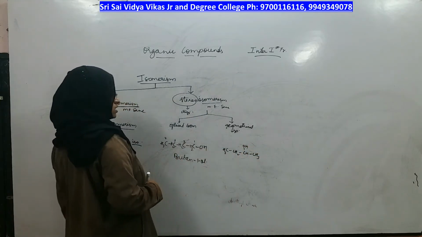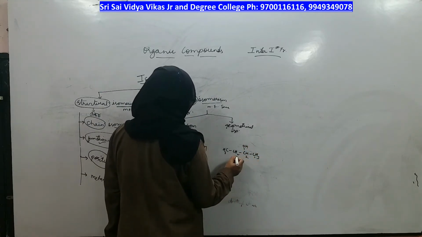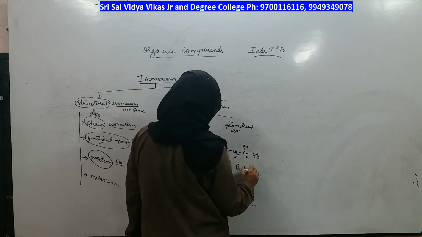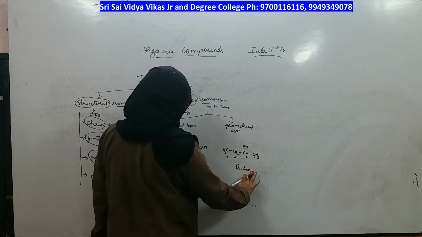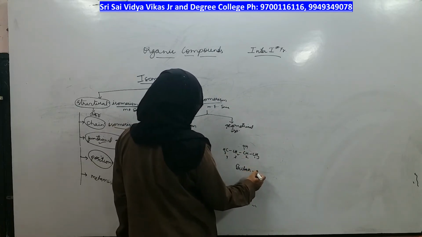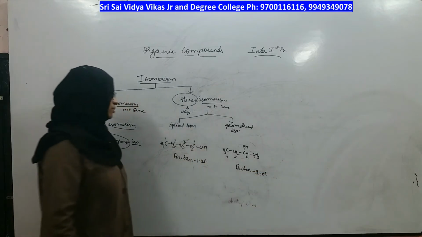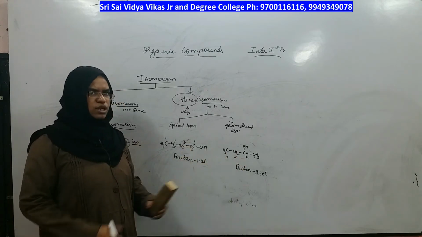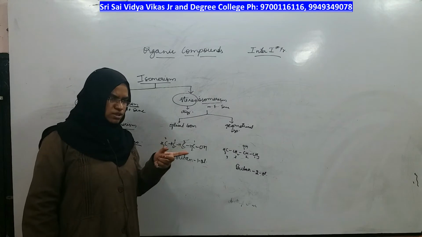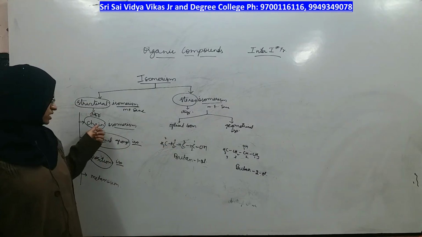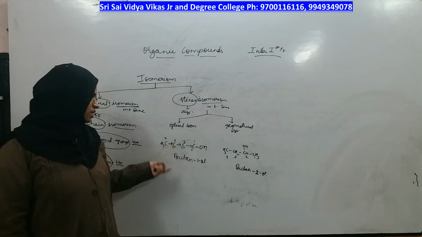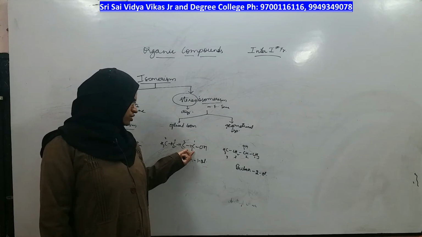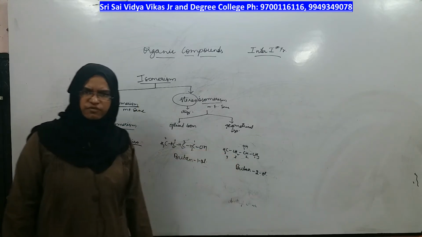Now give numbering to this compound. 1, 2, 3, 4. What is the name of this compound? This is also an alcohol, so I will write butane, and as alcohol is present, remove the e. Where is the alcohol present? At the second position. In compound A the length of the carbon chain is 4, and in compound B also the length is 4. Are they chain isomers? No, because the chain is the same. Are they functional group isomers? No, because in compound A the functional group is alcohol, and in compound B also the functional group is alcohol.